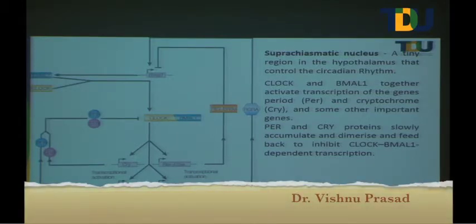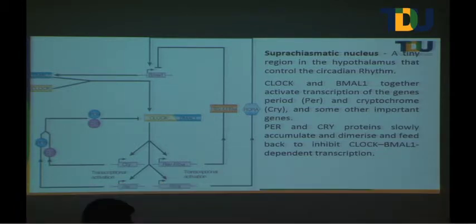This is the master regulator of the circadian rhythm, the suprachiasmatic nucleus, which can receive light. It's a light receiving area, particularly related to the circadian rhythm. So there are two transcription activators, CLOCK and BMAL1.